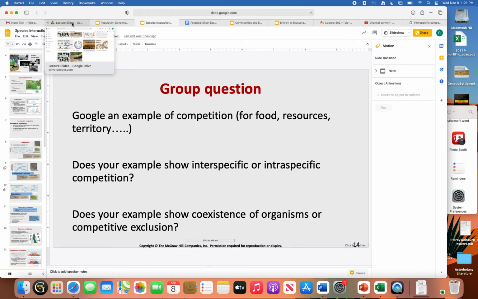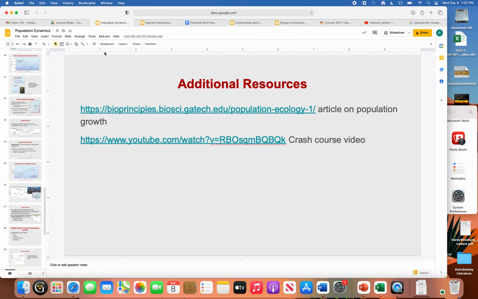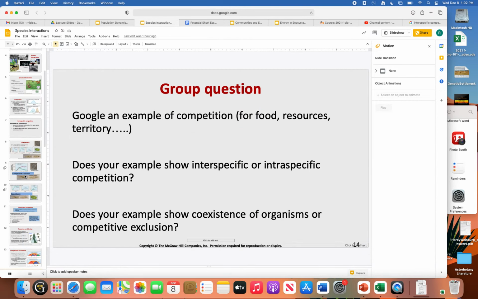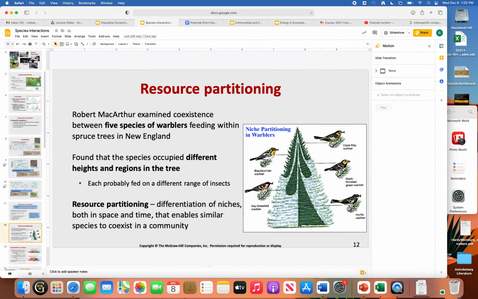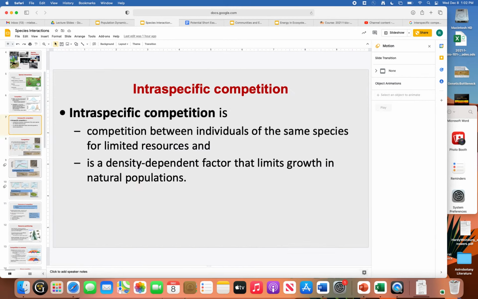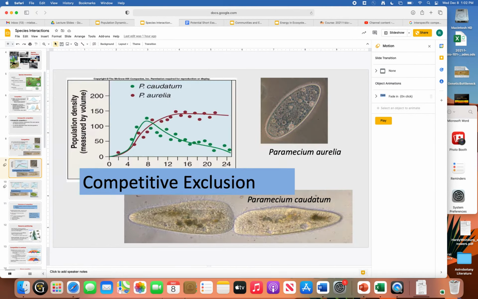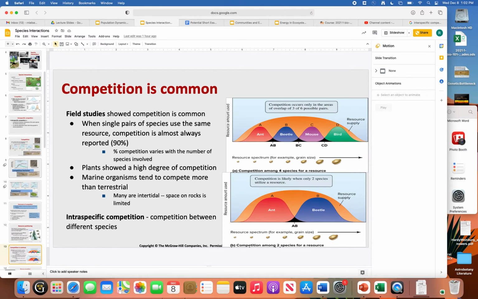Wait, intra competition is the same? Yes, it says competition between individuals of the same species. I think I had it wrong on at least one slide. I wrote intra twice, whereas on this slide I should have written inter. So I had a typo.